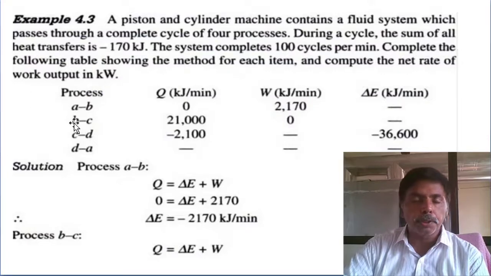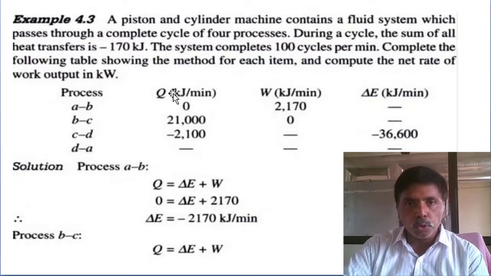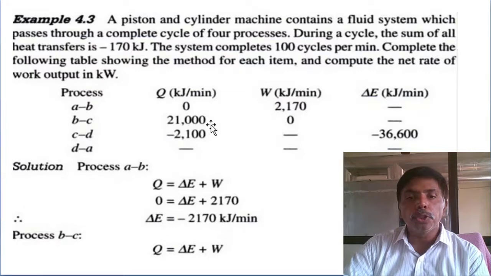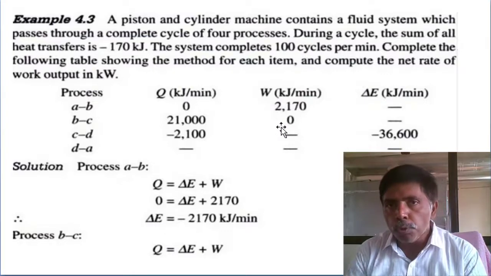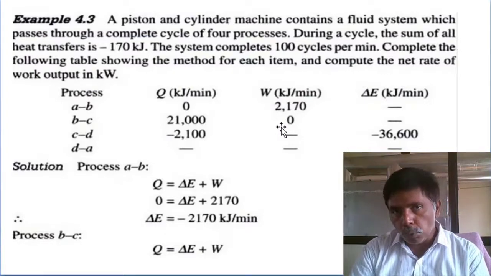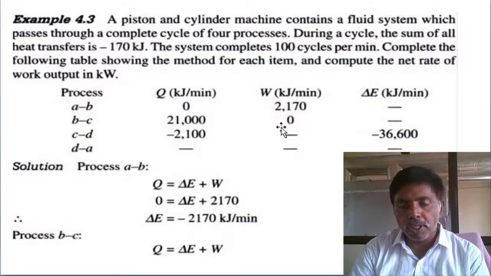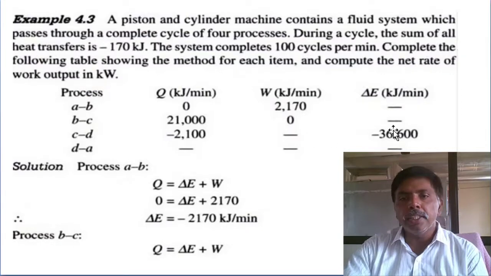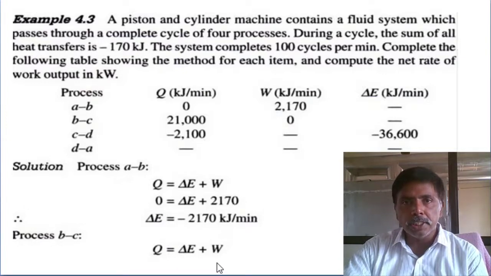Coming to the second process, the heat transfer is 21,000 kilojoules per minute. Here the work interaction is given as 0. In a closed system, in which process is the work interaction 0? Constant volume process. Work interaction is 0. Then what is the change in energy? Again for B to C, you substitute: heat supply equals change in energy plus work.